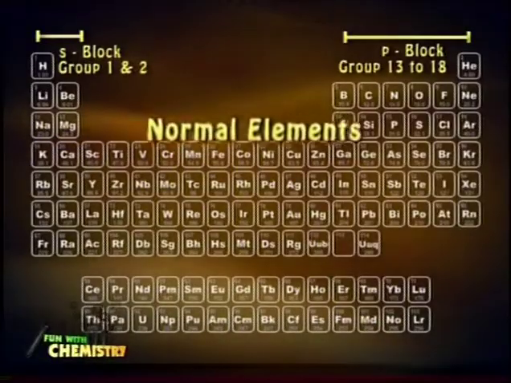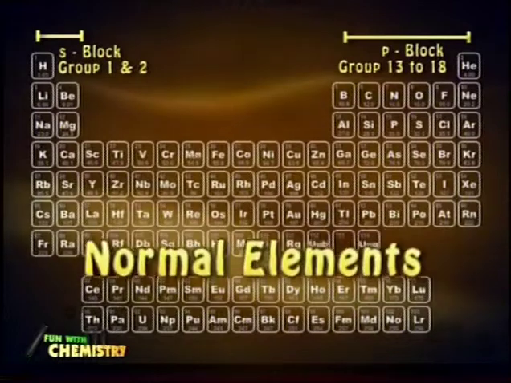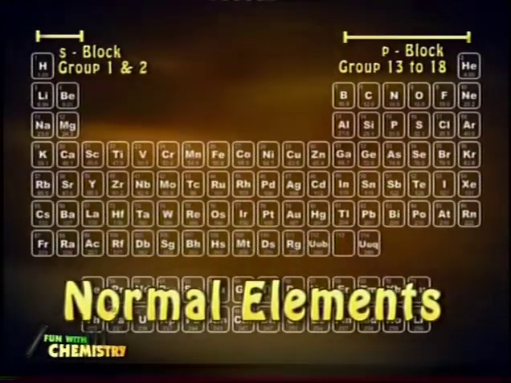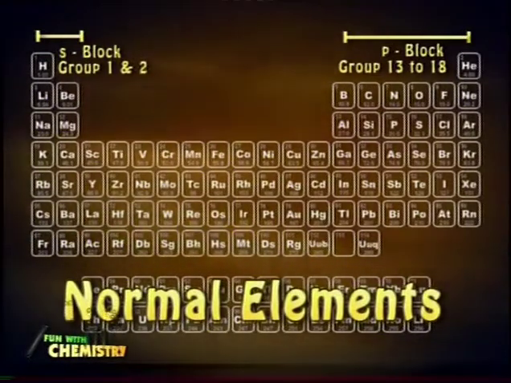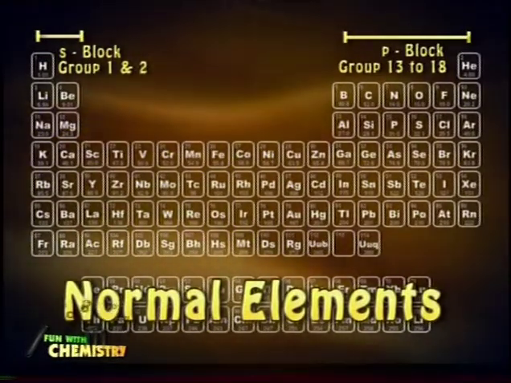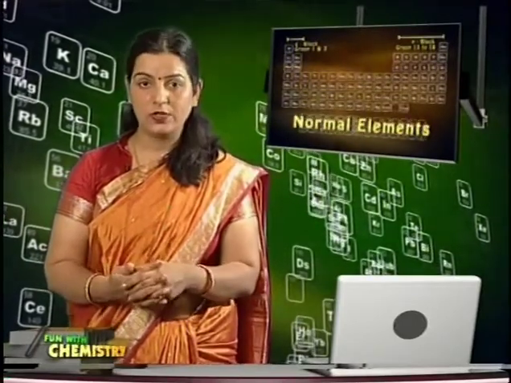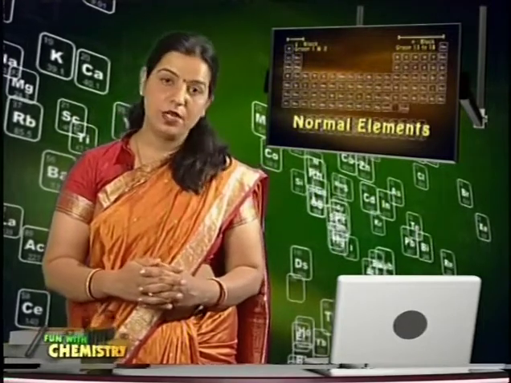Group 1 to 2 are known as S block elements, while group 13 to 18 are known as P block elements, as the last electron in them enters in S and P subshell respectively. All the elements of a particular group have the same number of valence electrons and hence they show similar properties.